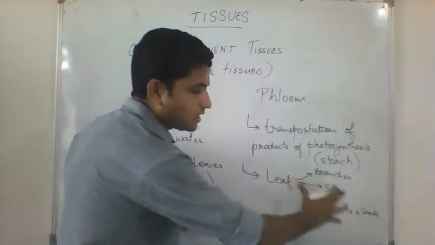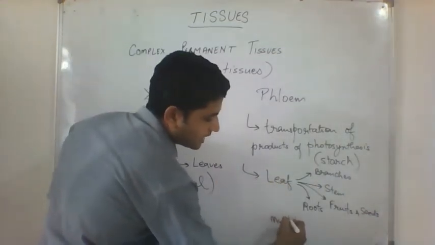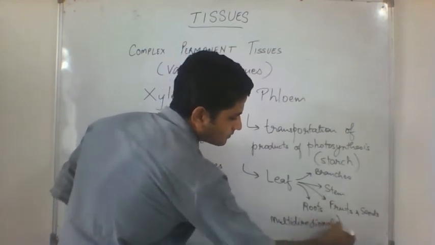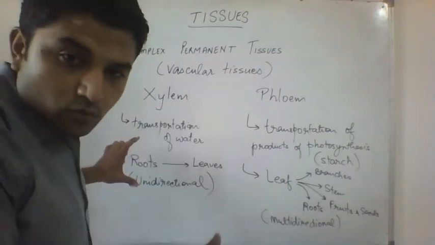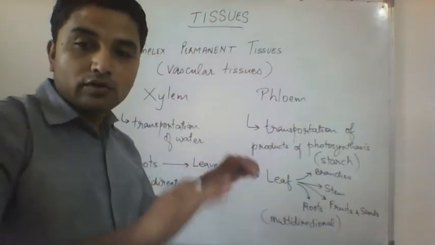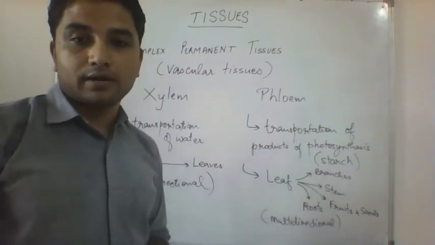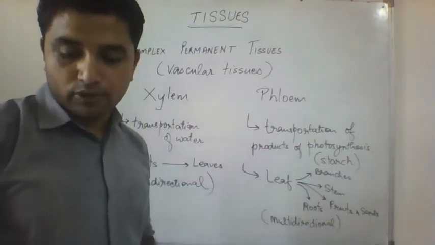So see, the starch produced by the leaf is transported in most of the directions. Xylem was called unidirectional, here it will be called multi-directional. Xylem transports in only one direction, from the root to the leaf. Here the starch is transported from the leaf to various parts of the plant, right? So this is the major difference between xylem and phloem.